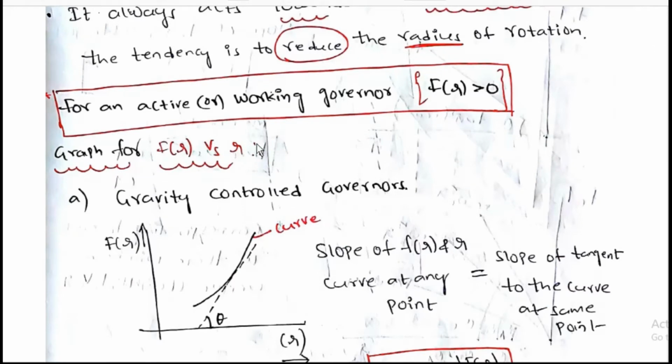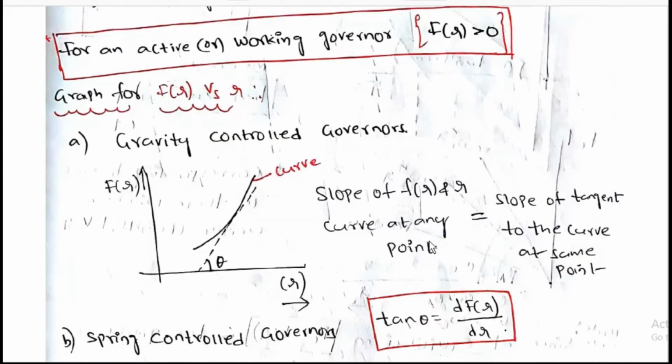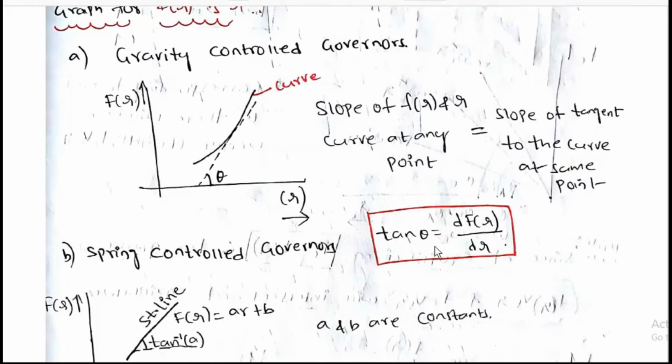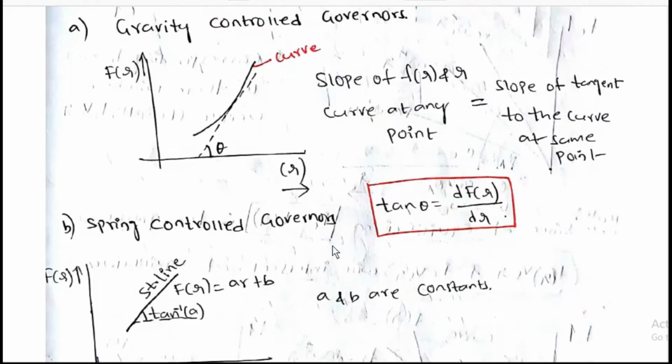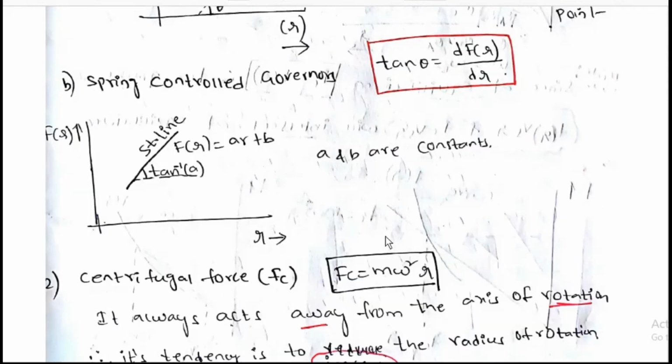From the graph of F of R versus r for a gravity controlled governor, F of R will be like this. The slope of the F of R versus r curve at any point is equal to the slope of the tangent to the curve at that point. Tan theta is equal to dF of R by dr. For a spring controlled governor, it will be a straight line, F of R is equal to ar plus b. Slope is tan inverse a, and a and b are constants.